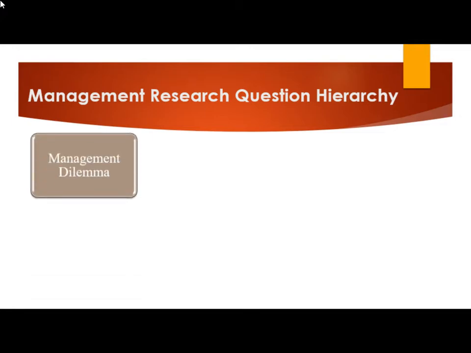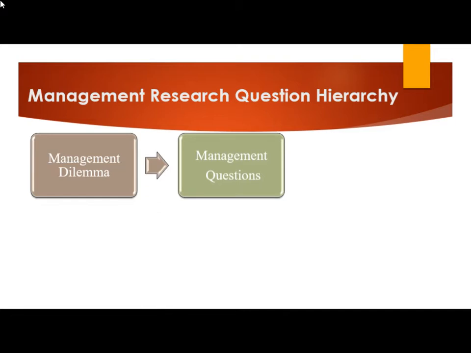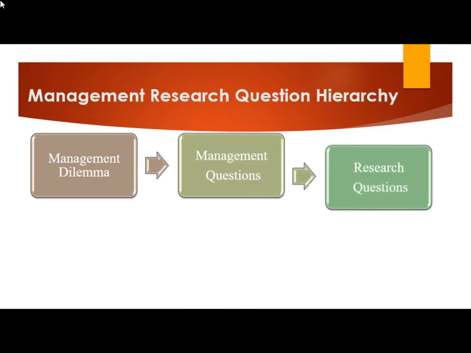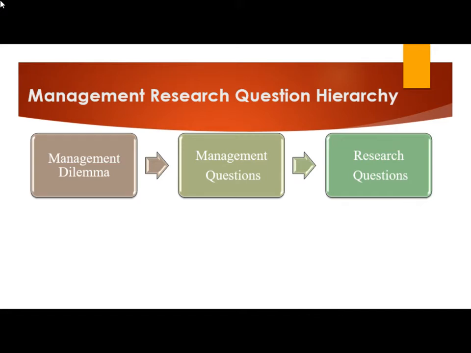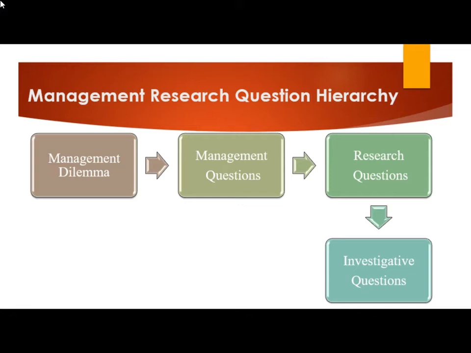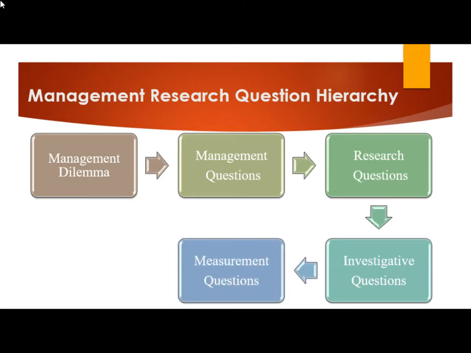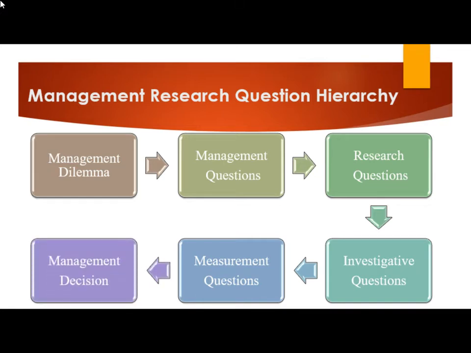It starts with management dilemma. We have to convert the management dilemma into management questions. Further, management questions are to be converted into research questions. Research questions are converted into investigation questions. Then investigation questions are converted into measurement questions. And at the last step, measurement questions are converted into management decisions.